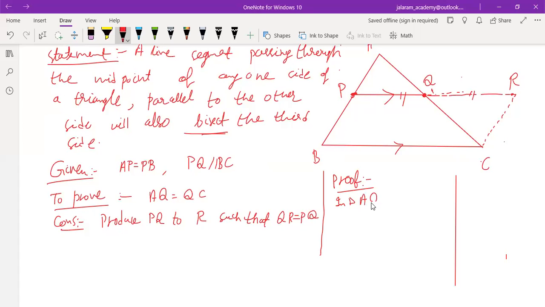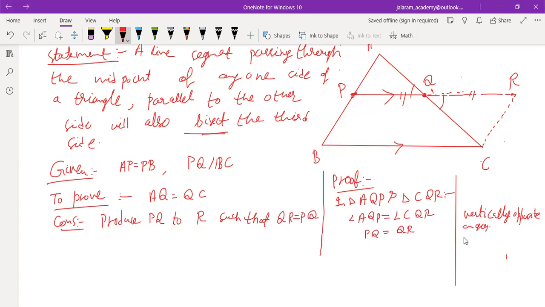In triangle AQP and triangle CQR, angle AQP equals angle CQR, vertically opposite angles.